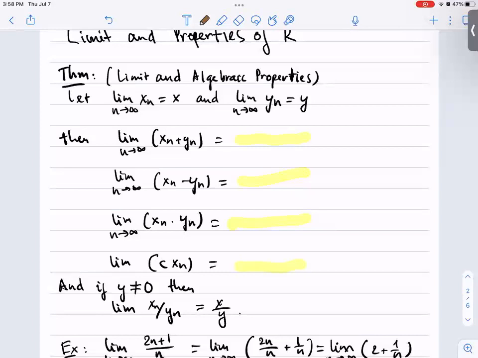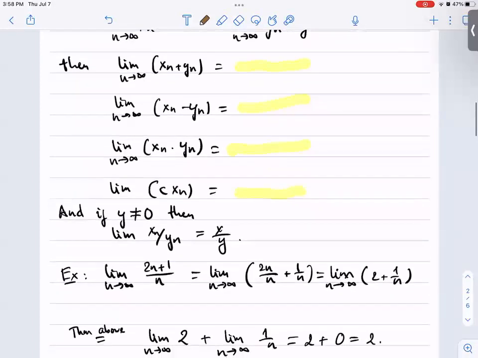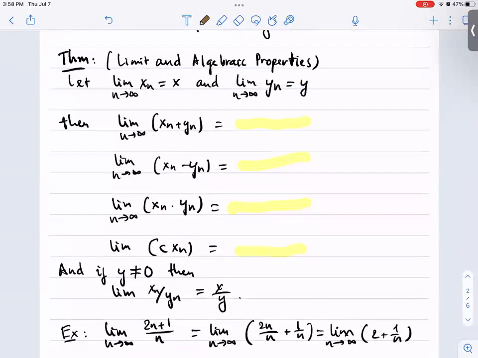Let's consider sequence xn and the limit of xn equal to x, and consider another sequence yn, the limit of yn equal to y. Then we can take the limit of the summation of these two sequences, the limit of xn plus yn. The theorem says that this is exactly equal to the